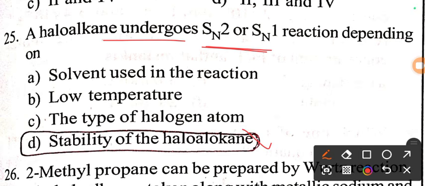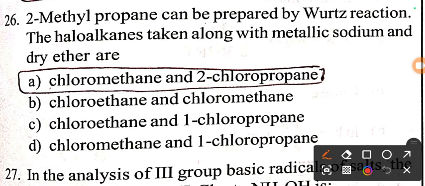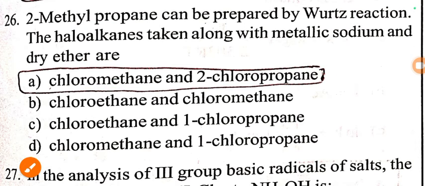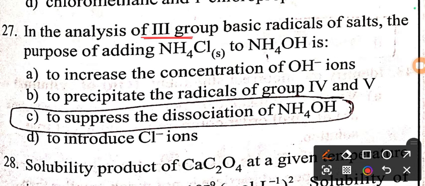We have a next question. The haloalkanes undergo SN2 or SN1 reaction. This totally depends on the stability of the haloalkanes. Based on the stability of the haloalkanes, SN1 and SN2 can be decided. 2-methylpropane can be prepared by the Wurtz reaction. To prepare 2-methylpropane, we need to take chloromethane and 2-chloropropane in the presence of sodium and dry ether. Option A is the right answer.